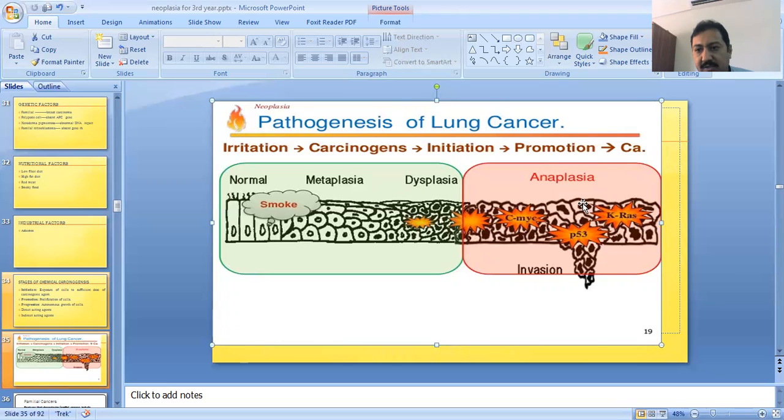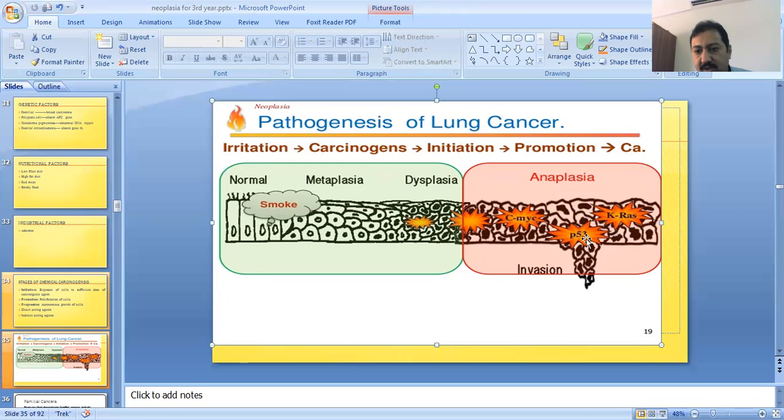And after the anaplastic features, there will be the process of carcinoma in situ, and after carcinoma in situ, the process of invasion. When the anaplastic cells break the basement membrane and involve the adjacent tissue, this is called the invasive process. But if the neoplastic cells are maintained within the capsule, this is called carcinoma in situ.